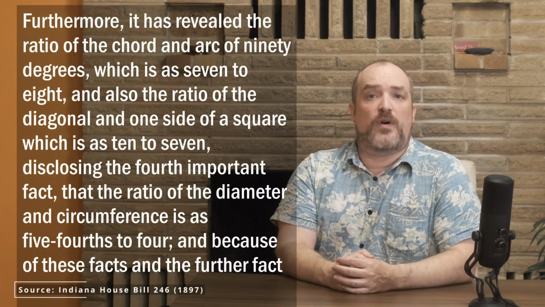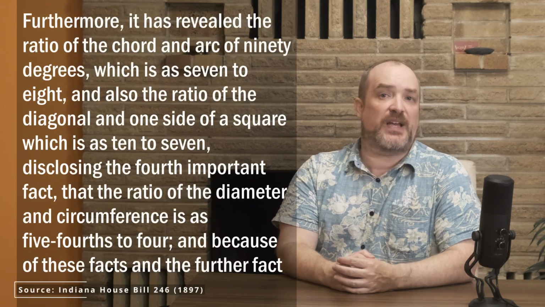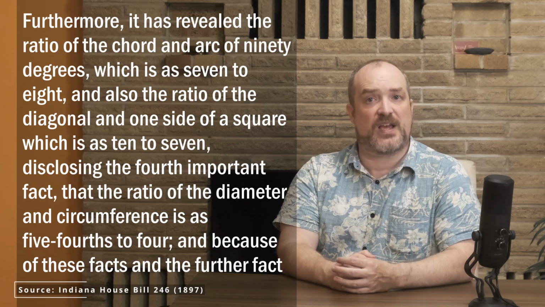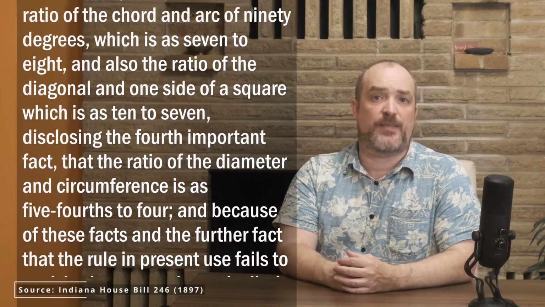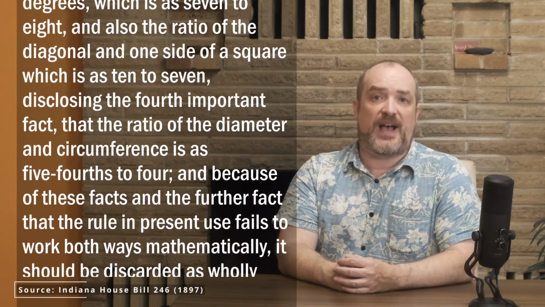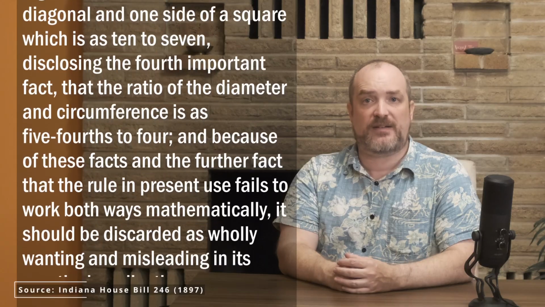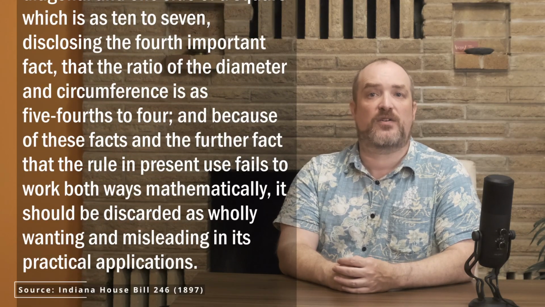We continue, after skipping a sentence that I just don't want to talk about, with: furthermore, it has revealed the ratio of the chord and arc of 90 degrees, which is as 7 to 8, and also the ratio of the diagonal in one side of a square, which is as 10 to 7, disclosing the fourth important fact that the ratio of the diameter and circumference is as 5/4 to 4. And because of these facts, and the further fact that the rule in present use fails to work both ways mathematically, it should be discarded as wholly wanting and misleading in its practical applications.